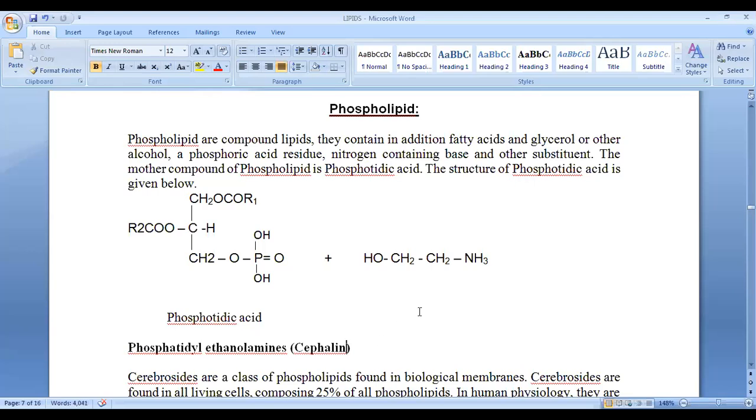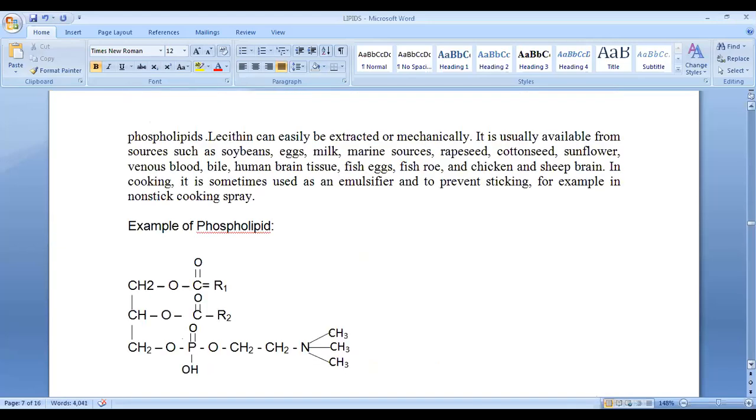Cephalin. In cephalin, we find that it is a phosphatidylcholine, but in the case of lecithin, here you will find 3 CH3. This is an example of lecithin. Here is one fatty acid, there is another fatty acid, here there is a phosphoric acid, and after the phosphoric acid, the CH2, and here N and CH3. This is known as choline. This is why it is known as phosphatidylcholine. Is it clear to you?